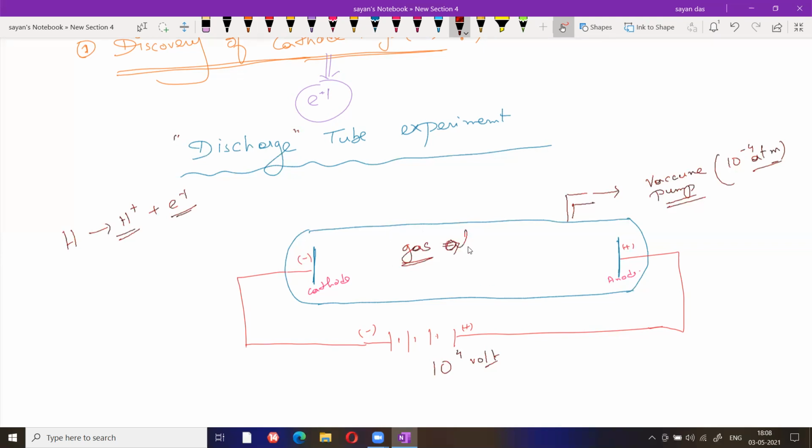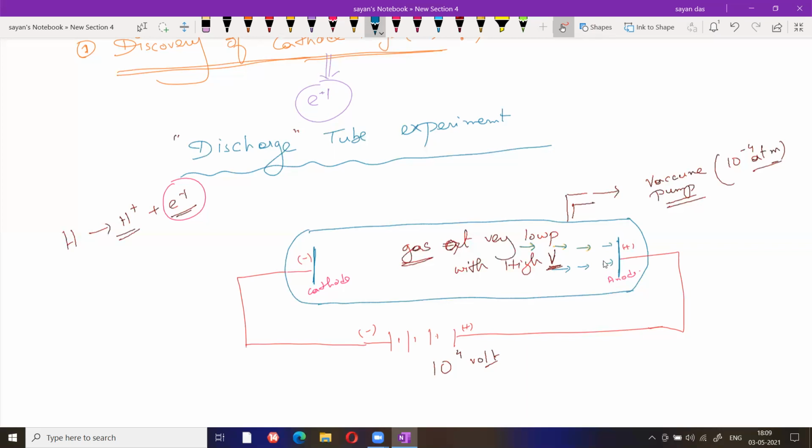So the gas is present at very low pressure with high voltage. What you observe is that this gas basically gets ionized, and the electron produced moves towards the positive end.